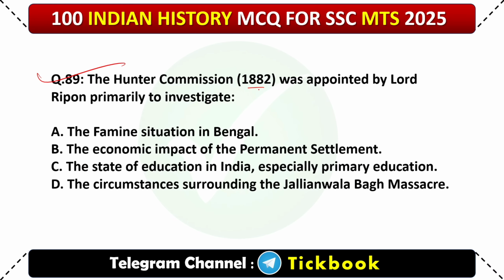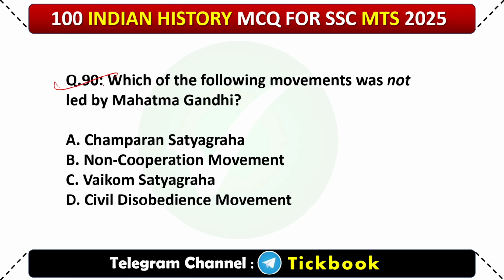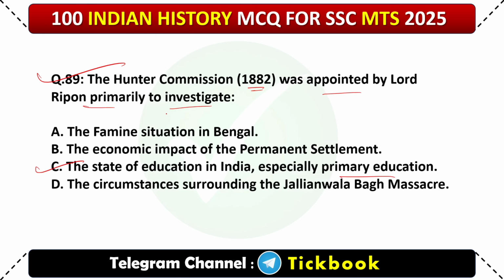89. The Hunter Commission 1882 was appointed by Lord Ripon primarily to investigate? Option number C, the state of education in India, especially primary education. Question number 90. Which of the following movements was not led by Mahatma Gandhi?